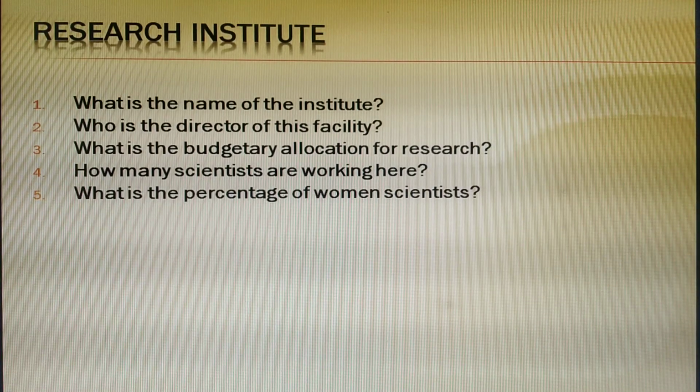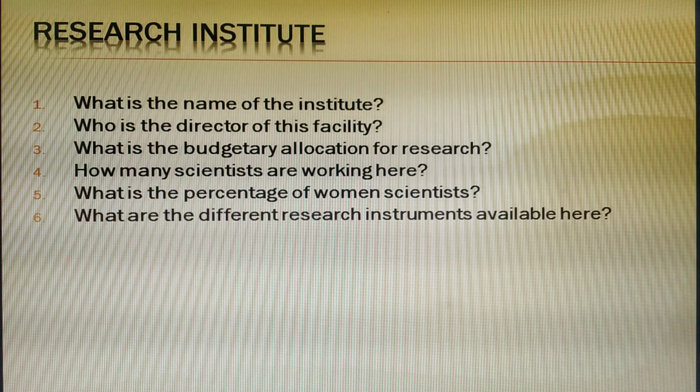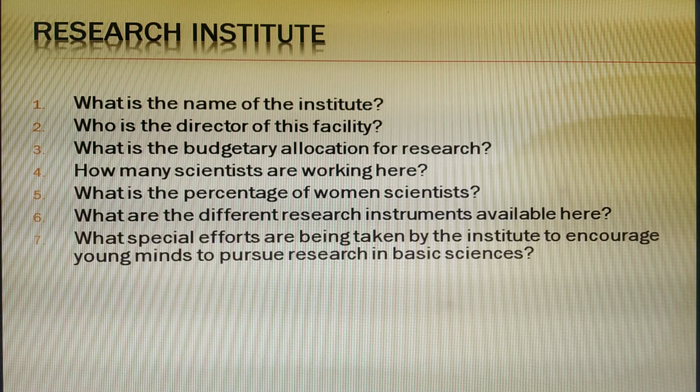Now, if you ask such questions about women scientists, it gives an idea that you are very open-minded, gender biasness is not there, you are a gender neutral person, and you think in 360 degree. What are the different research instruments available here? What special efforts are being taken by the institute to encourage young minds to pursue research in basic science?